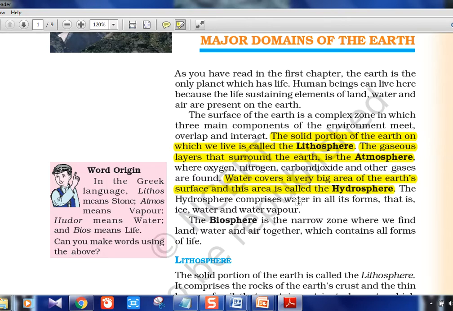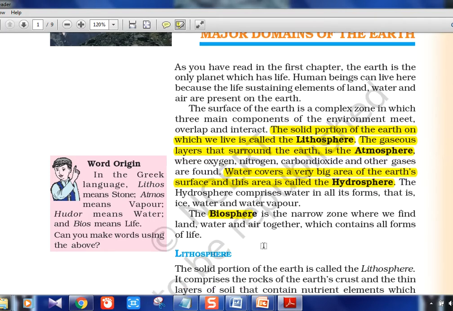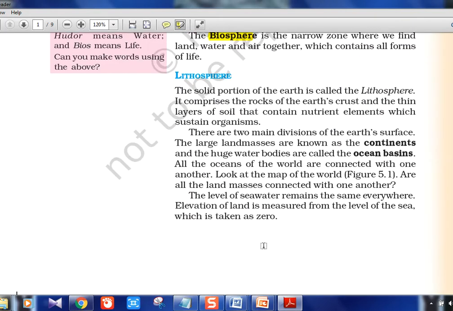The hydrosphere comprises water in all forms, that is even ice, water, water vapor, everything comes under hydrosphere. The biosphere is actually the combination of all three. Land, water and air together is called biosphere. Now we'll see each of these things in a little bit of detail.